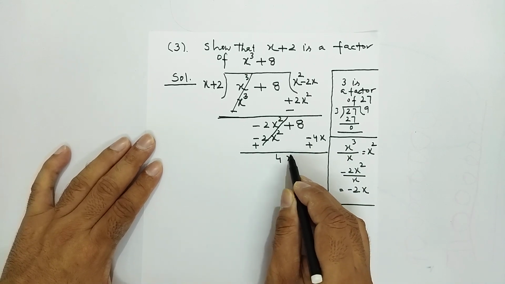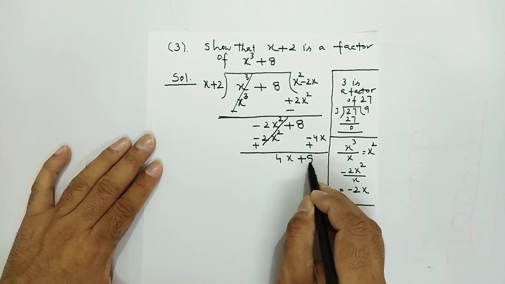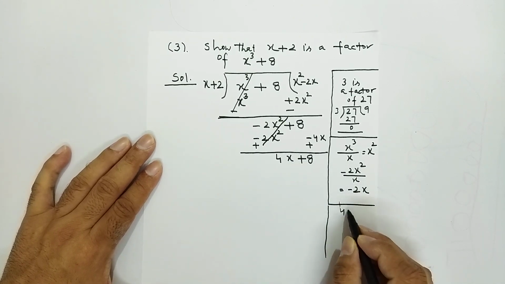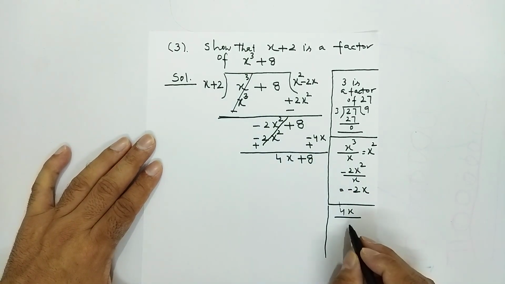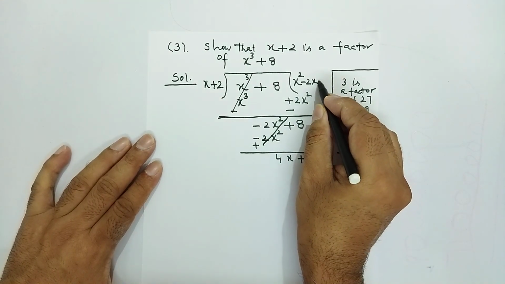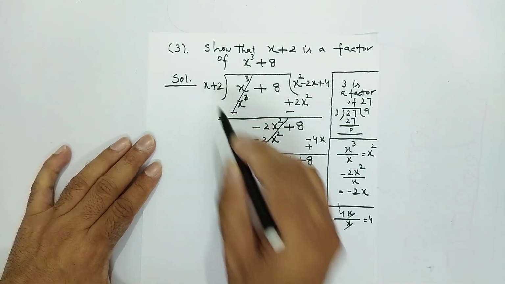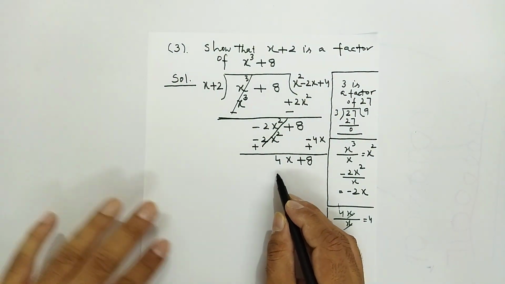Plus 4x and this is plus 8. Now again in rough work I am doing, 4x will be divided by the first term x. It will be 4. Now this plus 4 will be written in quotient. Plus 4 into plus x, it is 4x.